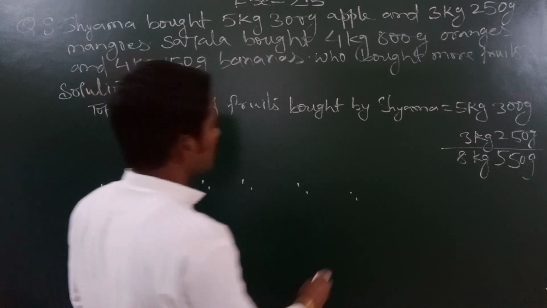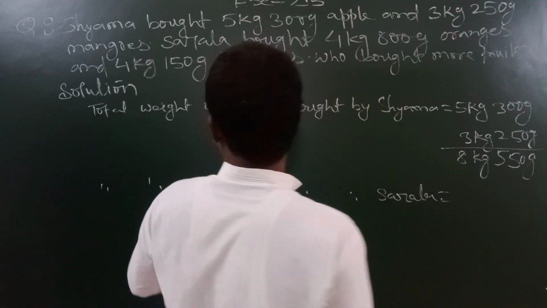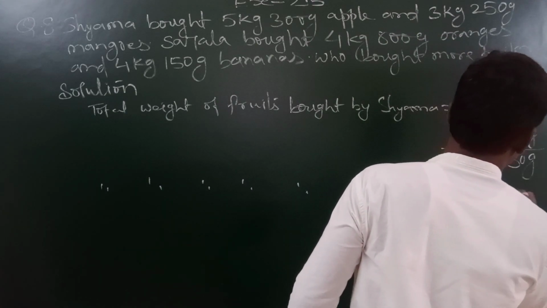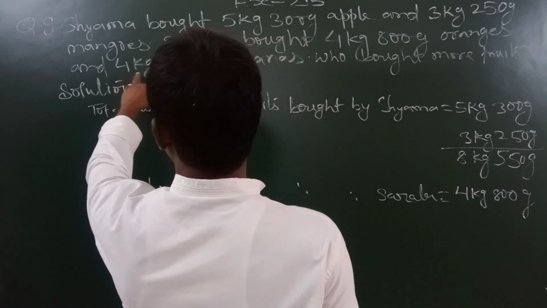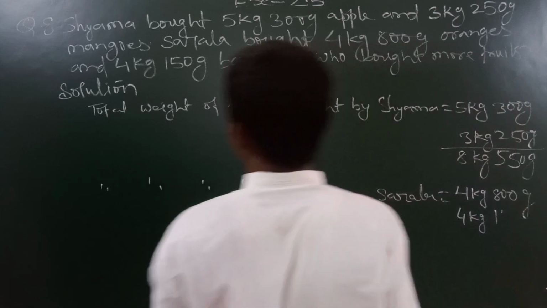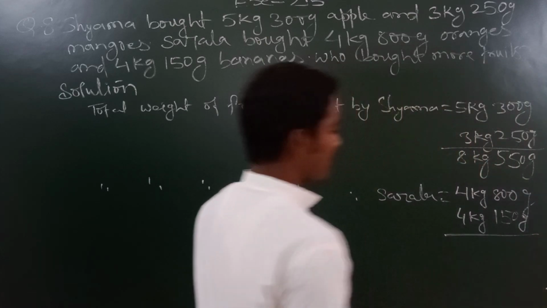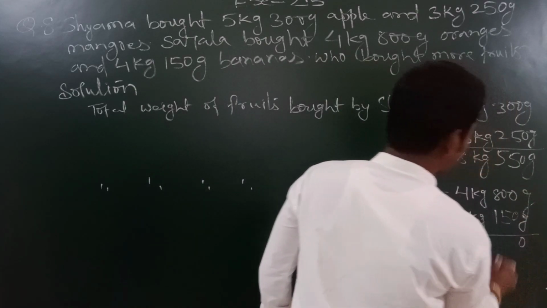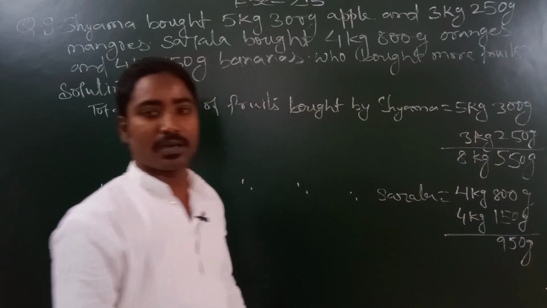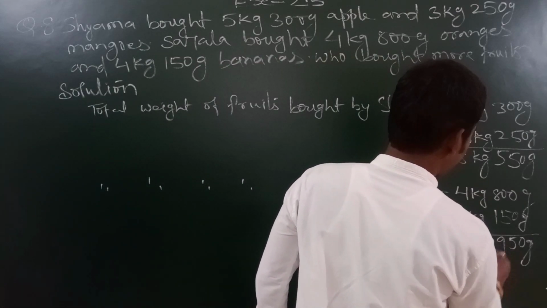So the total weight of the fruit bought by Sarala is how much students? It is 4 kg and 800 gram. So add it to 4 kg and 150 gram. Okay, now add them again. So 0 plus 0 you will have 0, 0 plus 5 again you will have 5, 8 plus 1 you will have 9, and here it will be gram only. Now if you add 4 plus 4, 8, it will be kg.